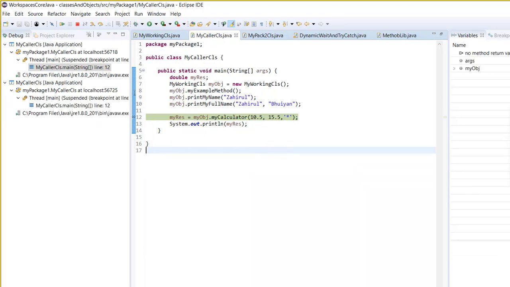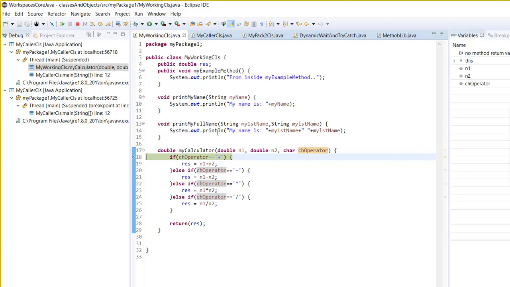So I'm here, and can you see the arrow? Step over, step into. If I do a step over, it will not go into the body of this method. If I do a step into, you will see that it will go. Now I am here in this line. Now what is my double n1? Can you see n1 equal to 10.5, n2 equal to 15.5, operator equal to what? Multiplication. Now we are doing here ch operator equal to plus. Is the condition true or false?